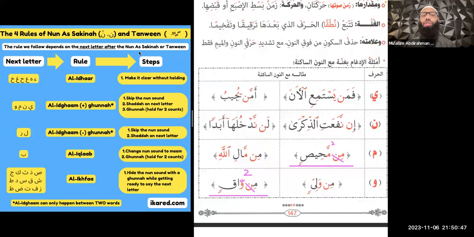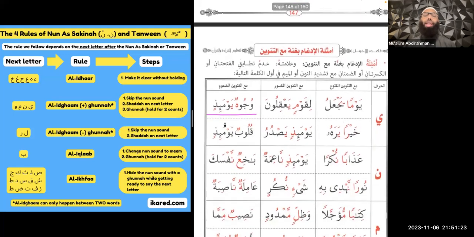But remember, these are the rules of nun as-sakina or tanween. So let's do some examples with tanween. Now, one thing I want to point out here is that for al-idgham, the al-idgham can only happen in between 2 words. What I mean by that is for all the other rules, you can have a nun as-sakin in the middle of a word and you'll still use that rule. But here, you notice the nun as-sakina has to be at the end of a word. So the al-idgham has to take place in the middle of 2 words. So here the nun as-sakina is at the end. If nun as-sakina is in the middle and we have one of these letters, we're not going to actually follow these rules. So let's do another example with tanween.